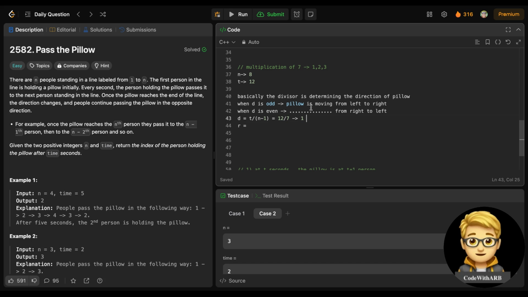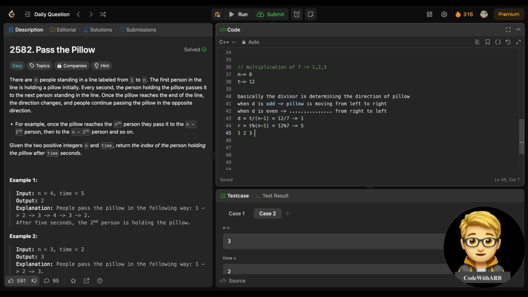I have moved from left to right. This quotient equal to 1 means I have moved till left to right, I'm sure about that. So when there is any remainder, if there are any seconds left in this time, I need to move back from right to left, right? So t modulus n minus 1 would be 12 modulus 7, which is 5, right? It means I need to move from right to left for 5 seconds.